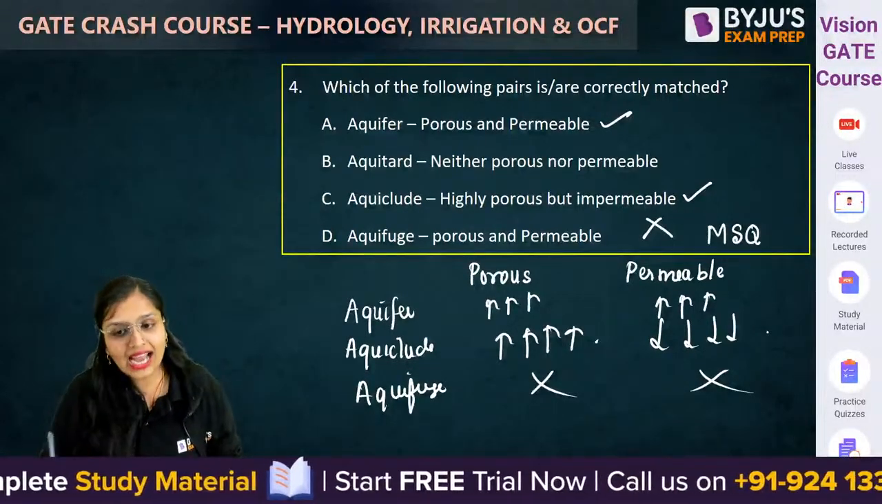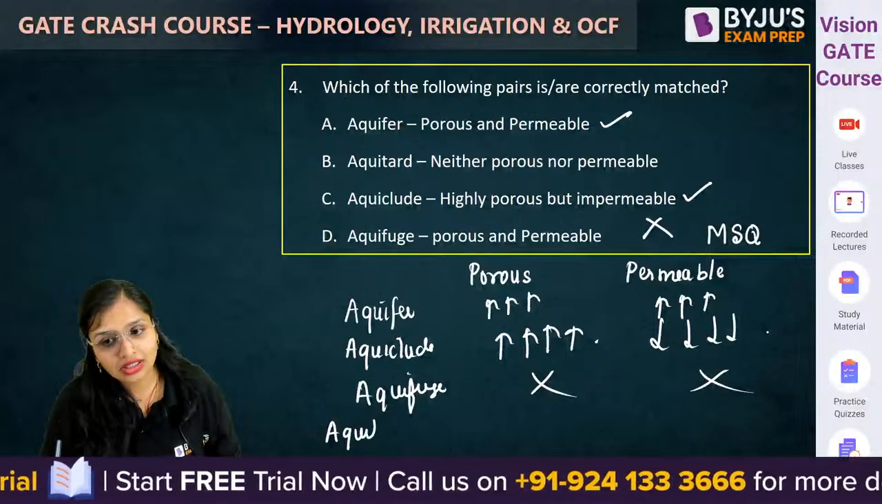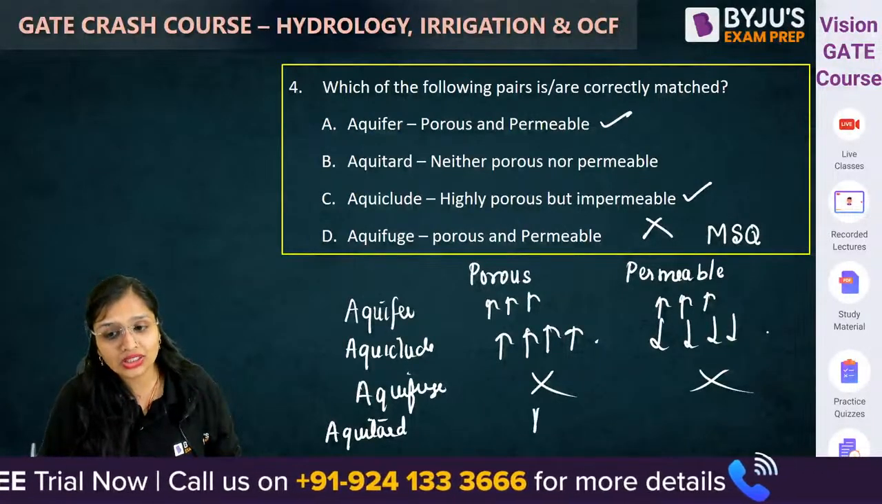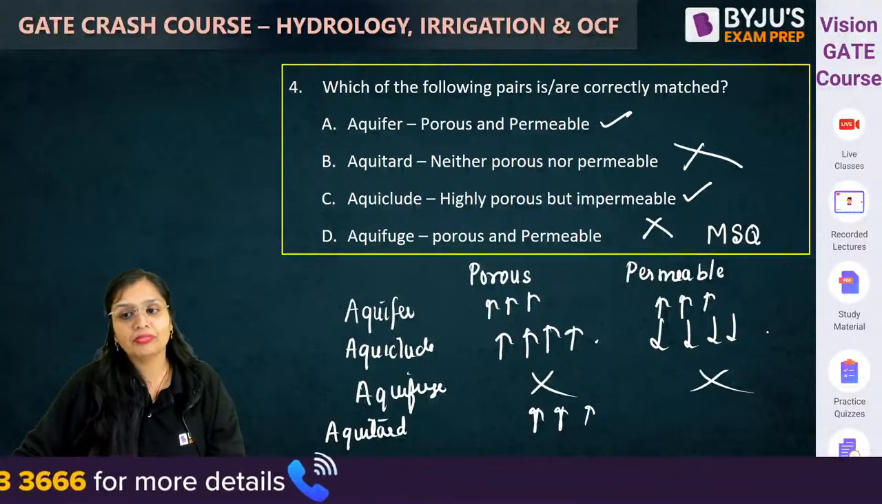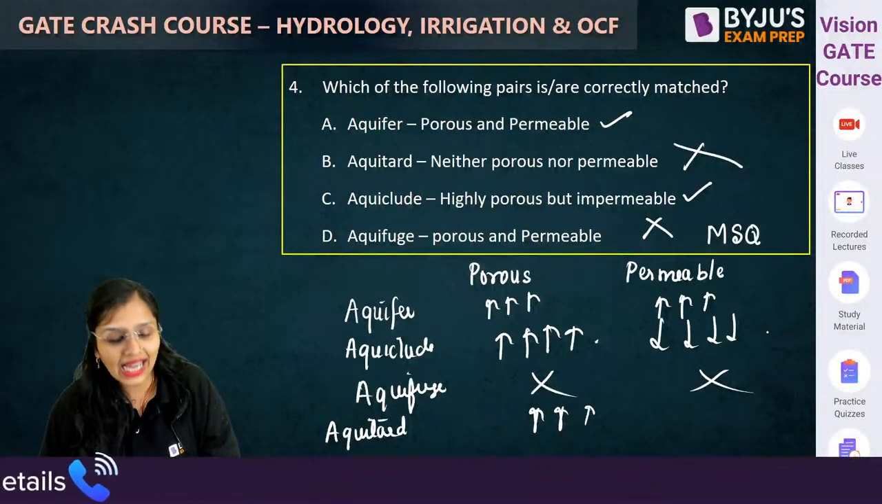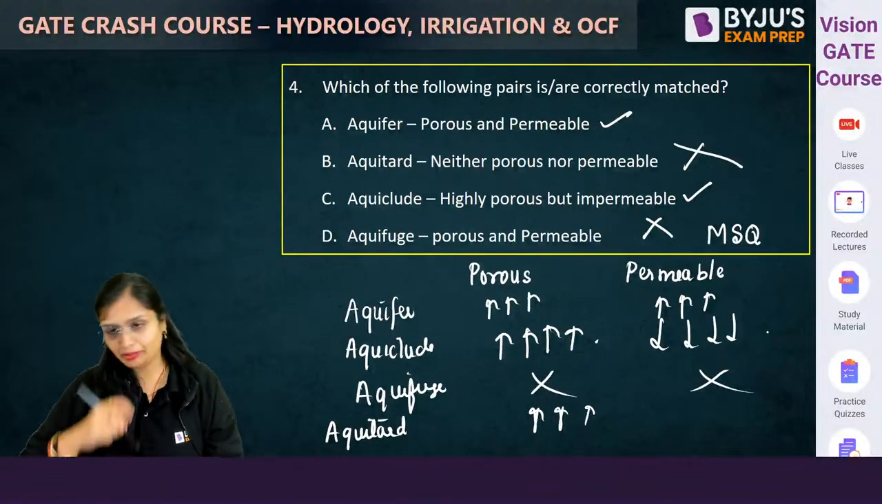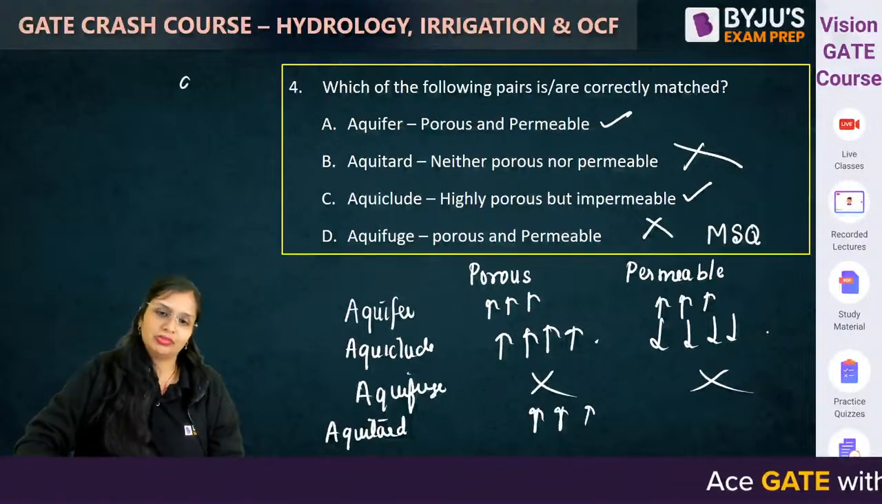False. Aquitard is porous, but water seeps through it slowly. So it is written neither porous nor permeable. This is wrong. So A and C are the correct ones. Correct, Deepak. A and C are the correct statements.